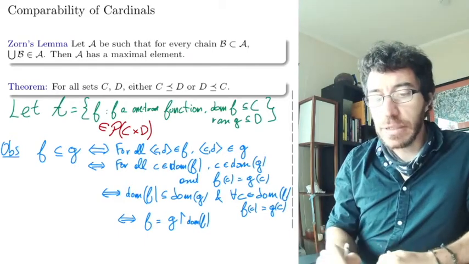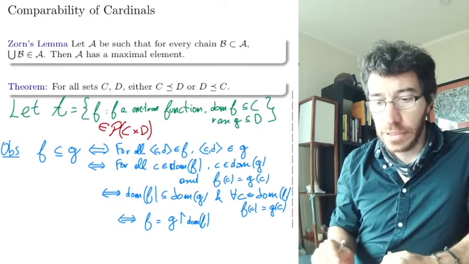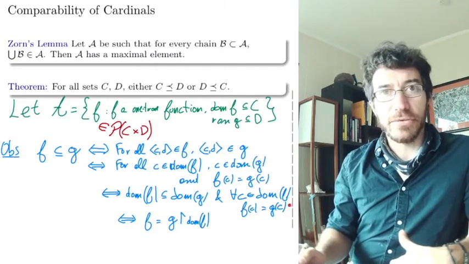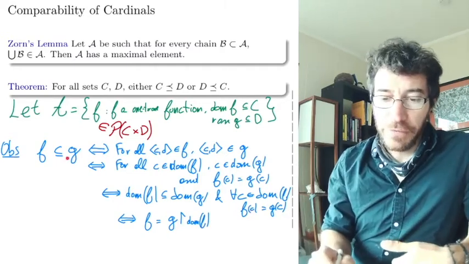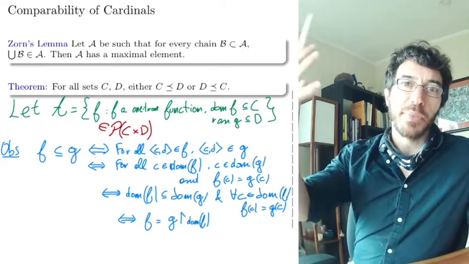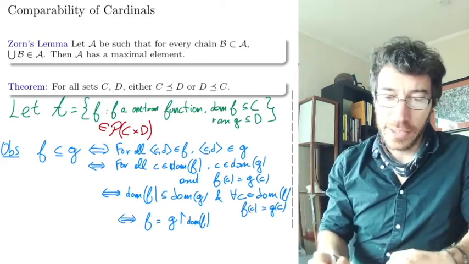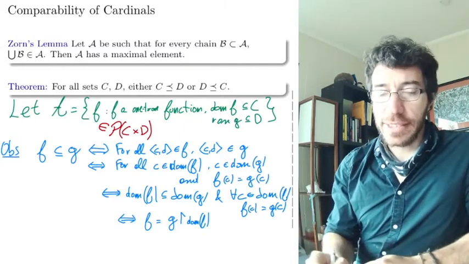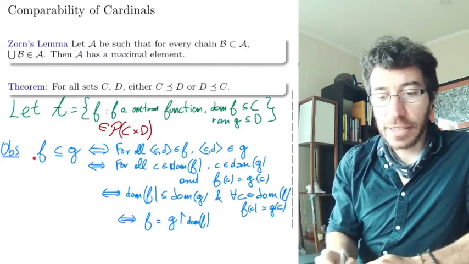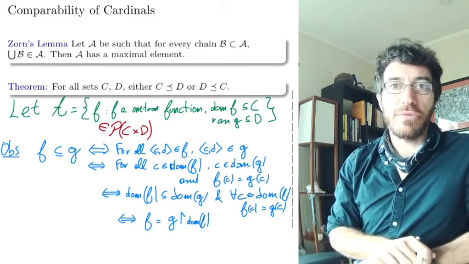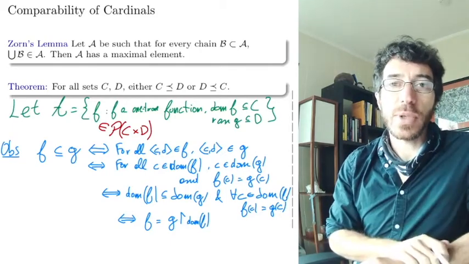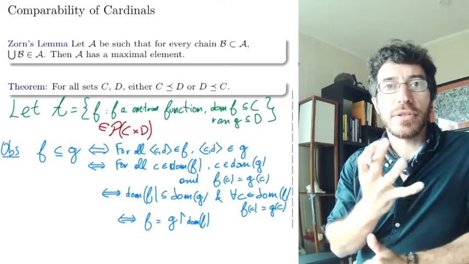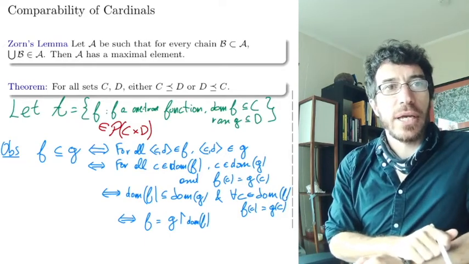Okay, so that's what it means for a function to be included in another one: the function is a restriction of the other one, so they are compatible, they always give you the same values, though the bigger one can be defined on more elements, while the smaller one might not be defined on those elements, right? So in that sense the bigger one is bigger, but wherever the smaller one is defined, they are compatible and give you the same values. So that's what inclusion of functions is when you think of them as sets.